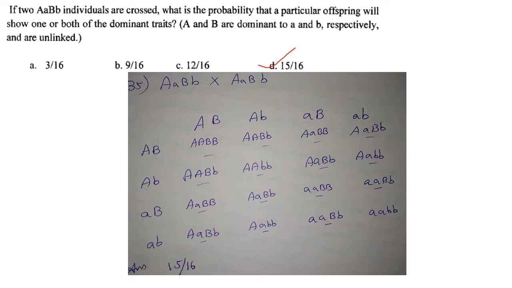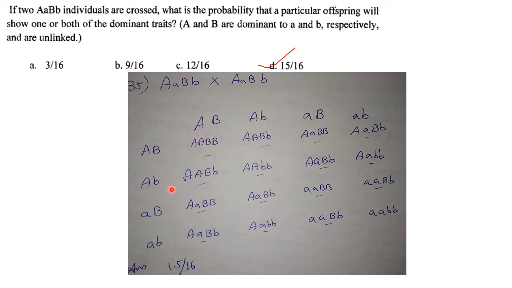So coming to the next question, if two capital A small a capital B small b individuals are crossed, what is the probability that a particular offspring will show one or both of the dominant traits? A and B are dominant to small a and small b respectively and are unlinked. So these are the individuals that are crossed, these are the gametes produced, and this is the Punnett square showing all the possibilities.